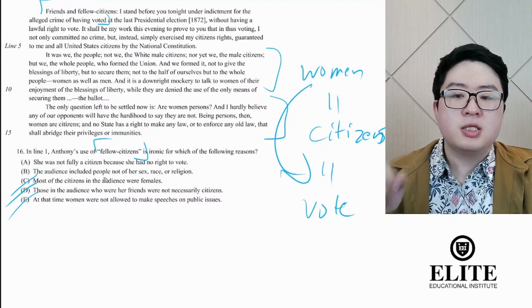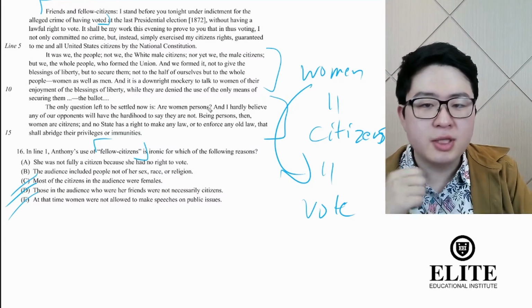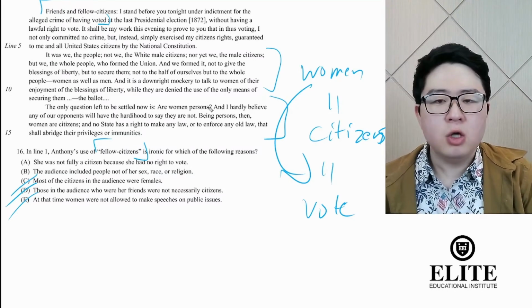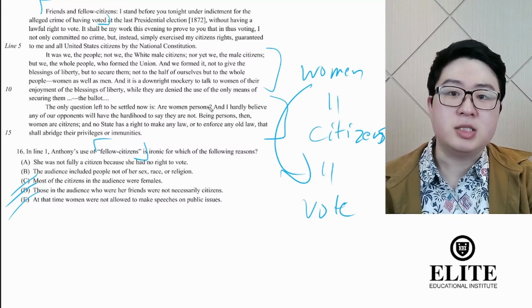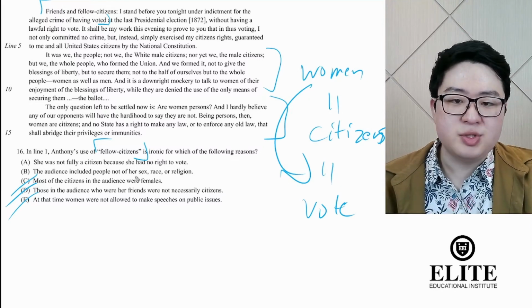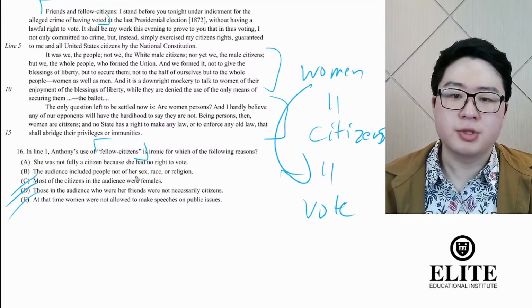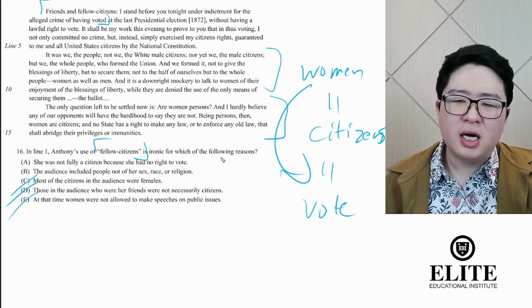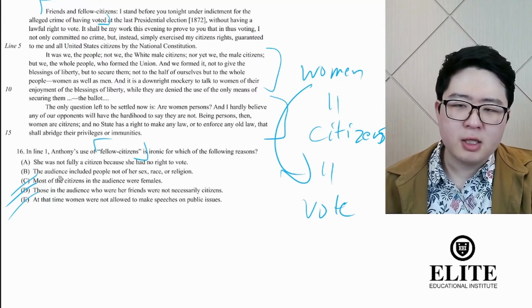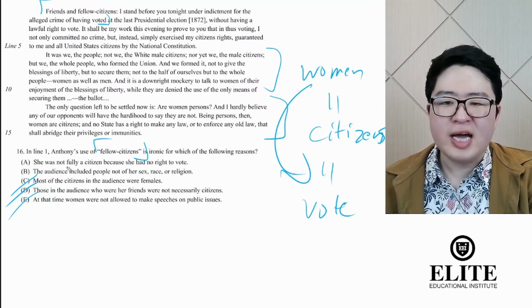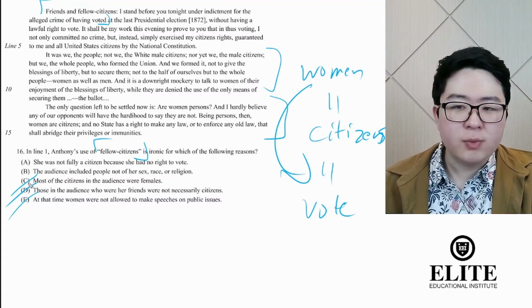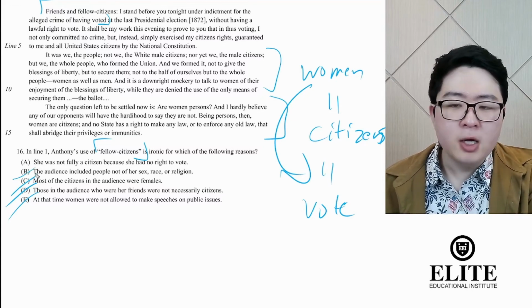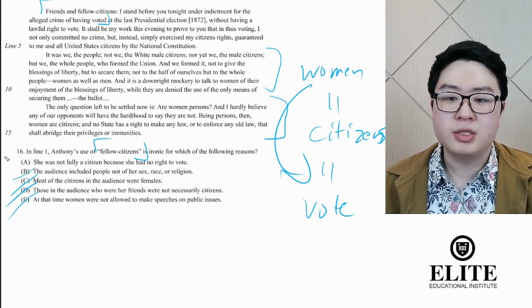B. The audience included people not of her sex, race, or religion. Well, we don't know what race or religion she is based on the caption or the passage itself. She was white and she was Christian, right? But we don't get that information, right? So you can't really assume that we can pick B here, because we lack the information about the audience, just like we did in C and D. We struck out B. So the only one that makes sense here logically is going to be A.